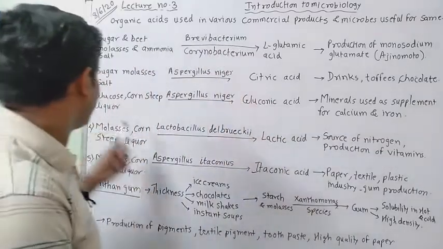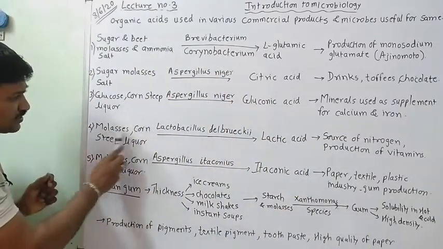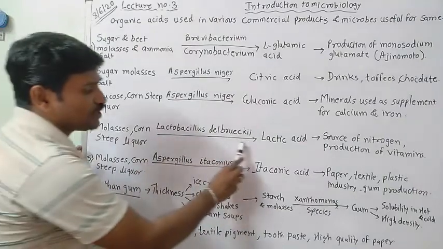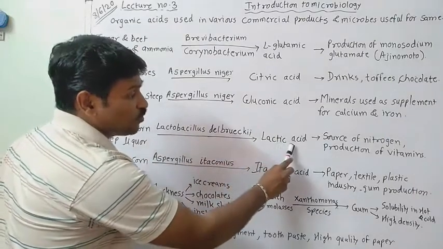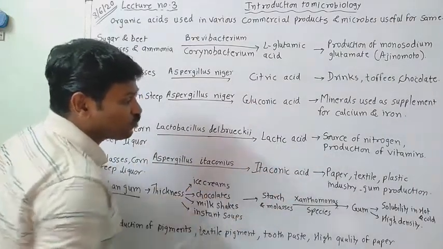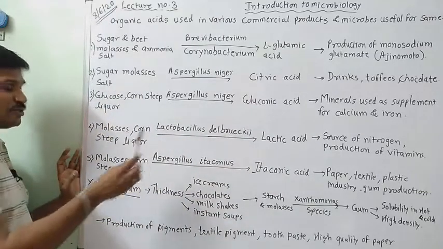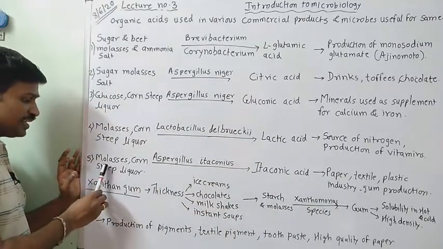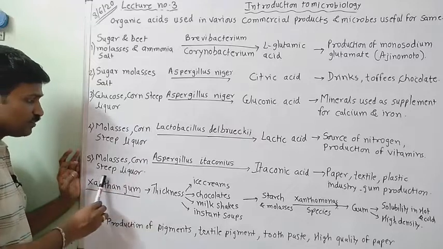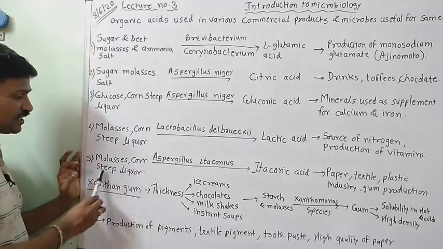So microbes are utilized. Now the molasses corn steep liquor in the presence of Lactobacillus delbrueckii is forming lactic acid, and that is being used in the production of vitamins. As a nitrogen source also it has been utilized. Now the next reaction is molasses corn steep liquor. See, molasses corn steep liquor is again the same type.